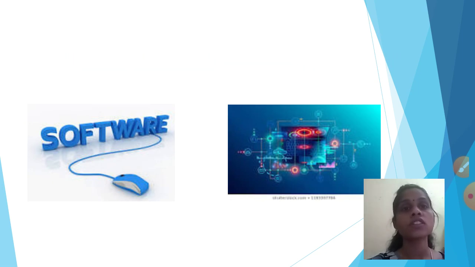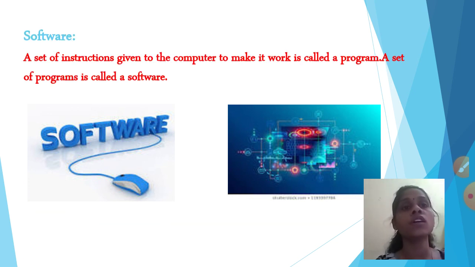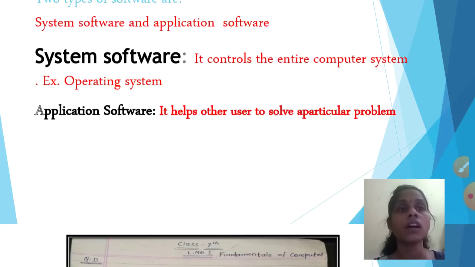A set of instructions given to the computer is known as software. If you want to write: a set of instructions given to the computer to make it work is a program, and a set of programs is called software. Okay, now today's video is short, so that I can start our new chapter in our next video.